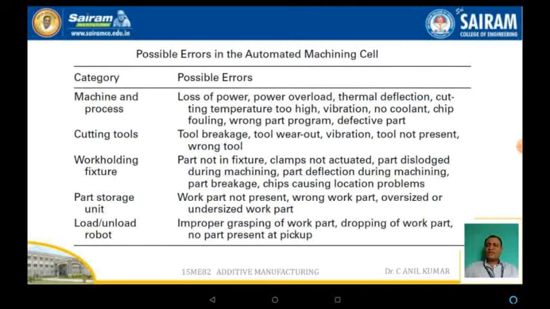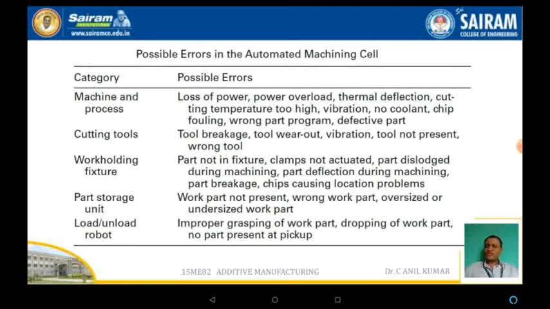The possible errors in an automated machine cell. The first category is machining and the process: loss of power, power overload, thermal deflections, cutting temperature variations, variations with the tools, vibrations, or no coolant, etc. The cutting tool: tool breakage, tool wear out, vibrations, the tool not placed in a particular position.